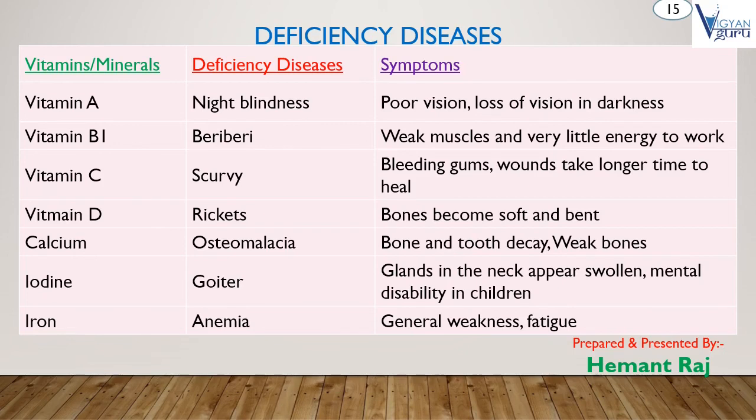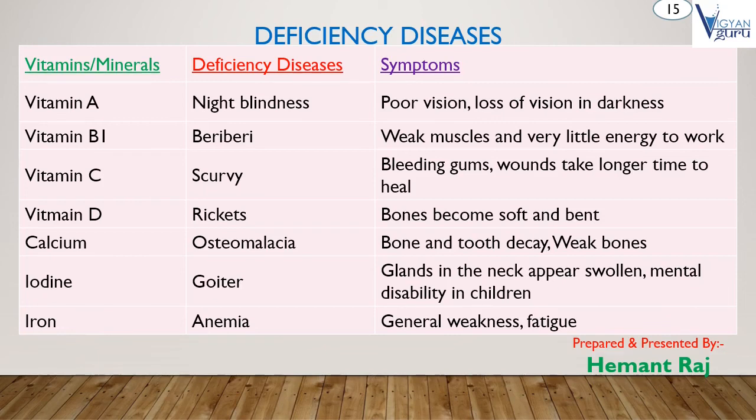And next, deficiency of vitamin D causes rickets disease and their symptom is bones become soft and bent. And next, deficiency of calcium mineral in our body causes osteomalacia disease and their symptom is bones and tooth decay and weak bones.